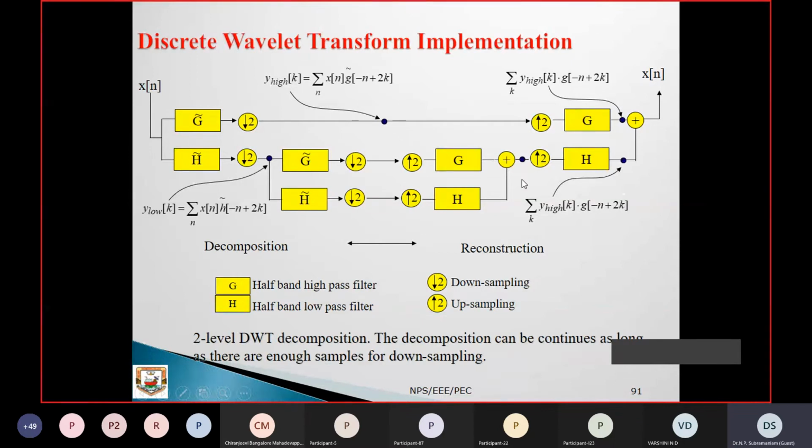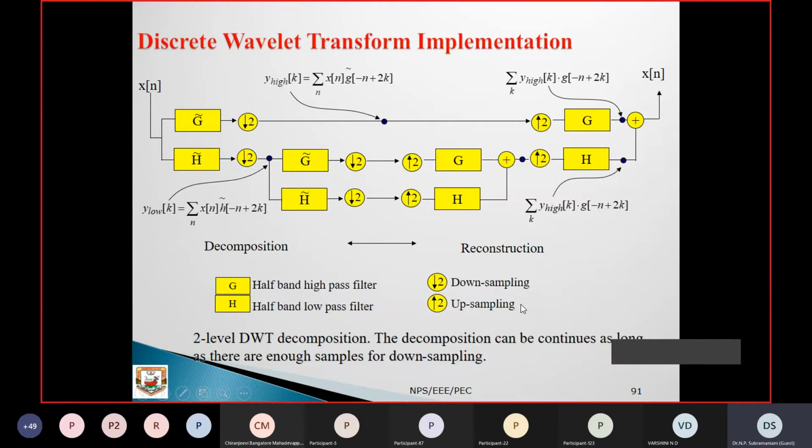Like that you can have n number of decompositions. This is the first level. So at the first level x of n is divided into G and H. Again, the H is divided into G and H. So this is the 2-level. Again, this H is divided into G and H. If you go like that, it is called multi-resolution analysis.